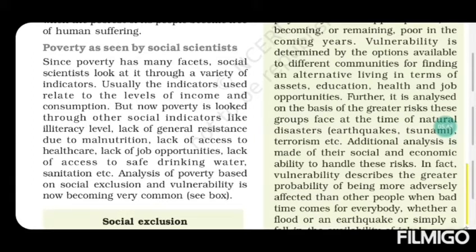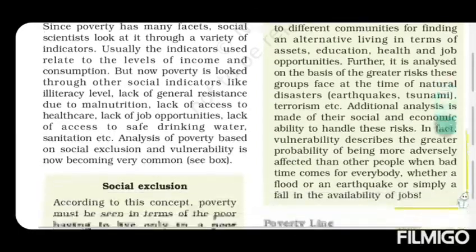But there are another 2 aspects of poverty indicator which are mostly used by social scientists nowadays. The most commonly used indicators for poverty analysis are social exclusion and vulnerability. So first is social exclusion. What is social exclusion?